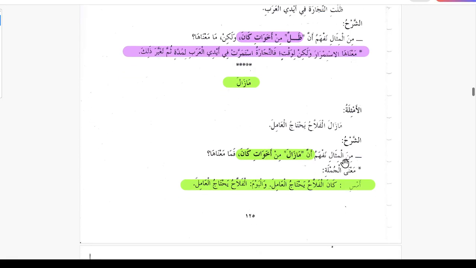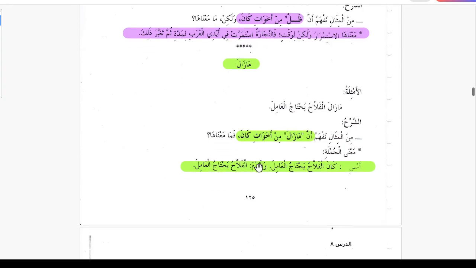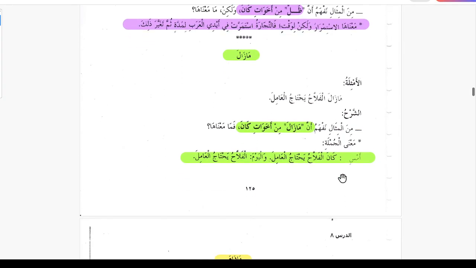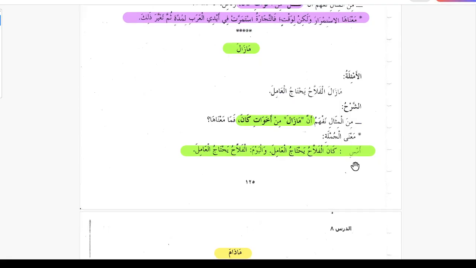The explanation is minal misali nafhamu anna mazala min ikhwati kana. From this example we understand that mazala is the sister of Kana. Fama manaha, then what is its meaning? Manal jumla, so the meaning of the sentence is, amsi means yesterday, kanal fallahu yahtajul amila, like in the past or yesterday the farmers were in need of the workers.